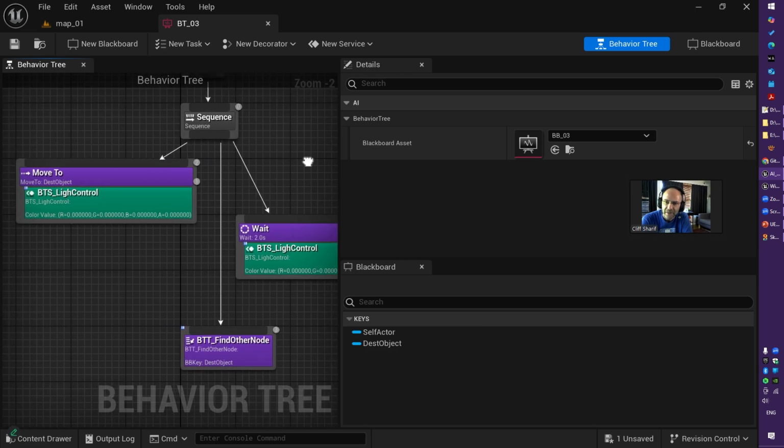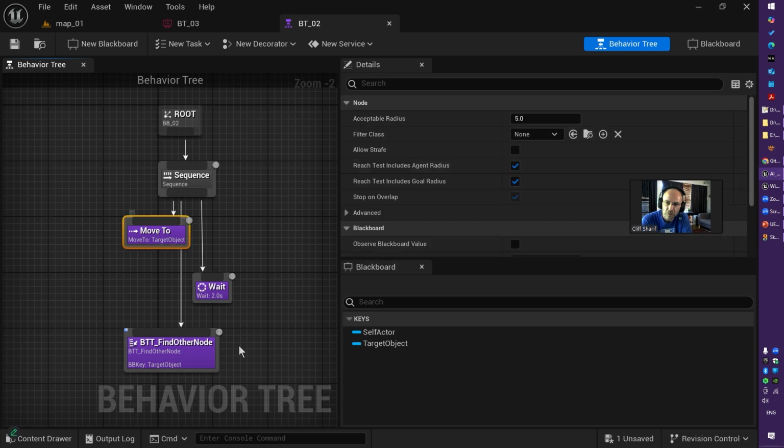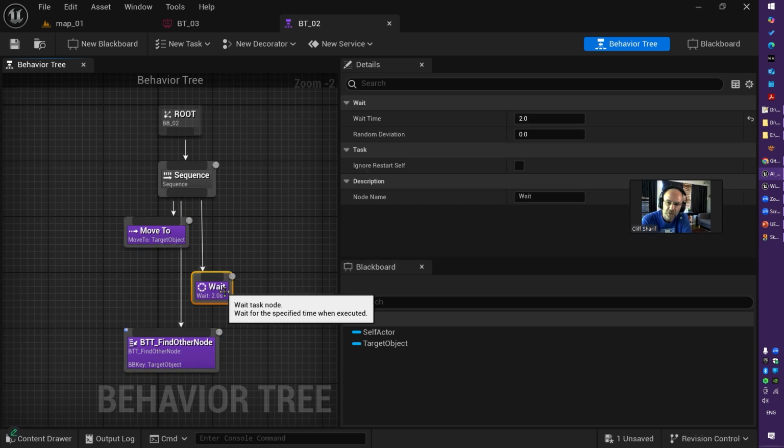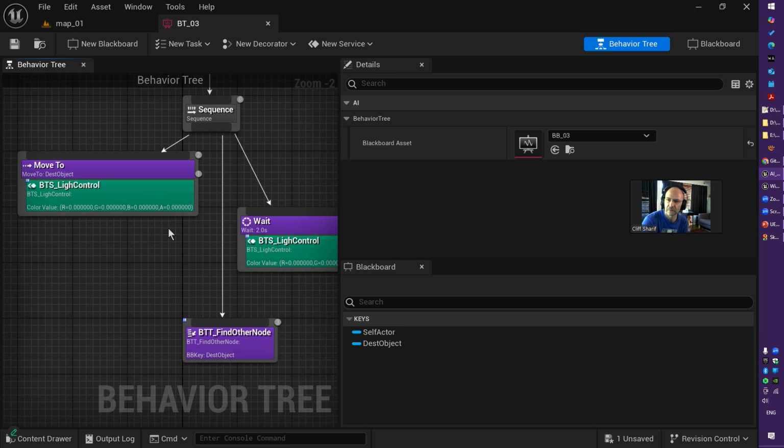Alright, that is exactly the same as behavior tree number 2. Same Move To, same Find other nodes, same Wait, but it seems to have a new component, or let's say module, in green color. What is it?